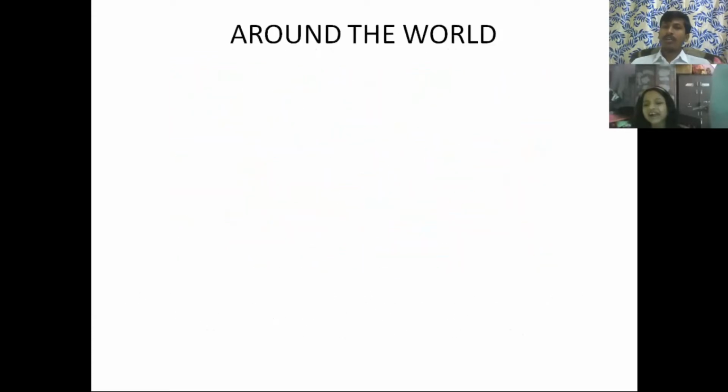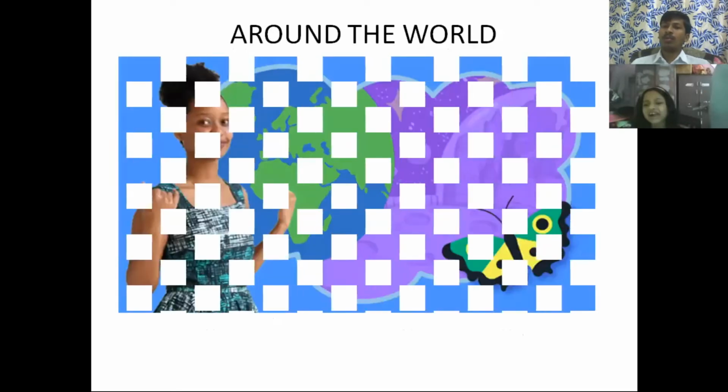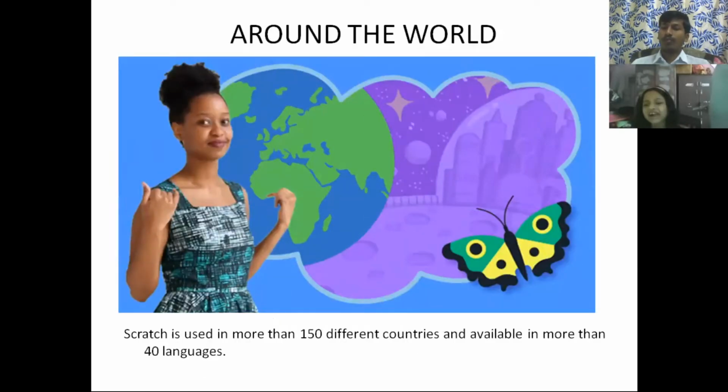And coming to the next one, around the world, if you observe here, 150 different countries are using it, and it is available in 40 languages. If you want to try any other language, you can try.